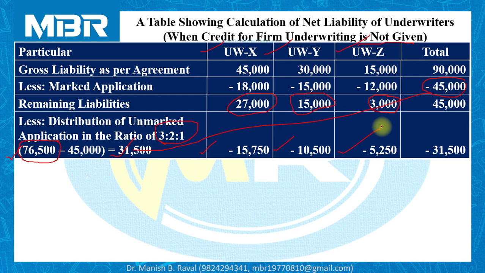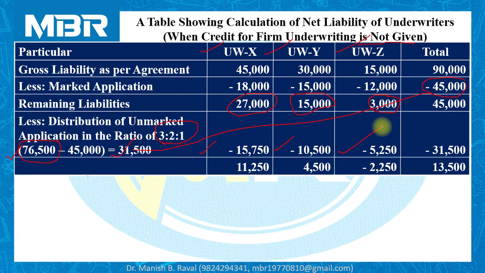Total 31,500 unmarked applications distributed to underwriters. Now X is in need of 11,250 shares. Y is in need of 4,500 shares. And the account of Z is showing surplus of 2,250.